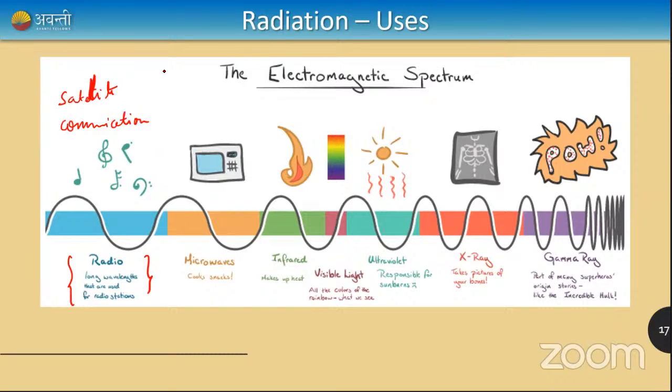And what happens to microwave? After radio waves, you come to microwave. Microwave is used for cooking, to cook snacks, to heat up things, and also for communication. See, the nearby radiation will always have similar properties. Radio waves I used only for communication; now I can use this for communication as well as for cooking, for heating an object.